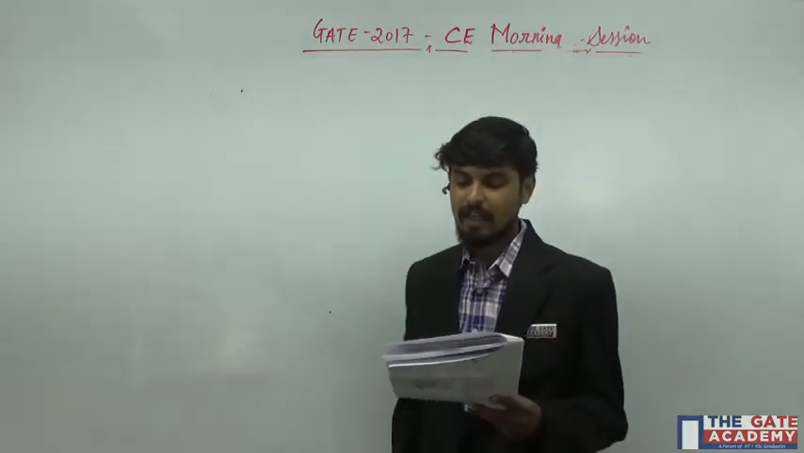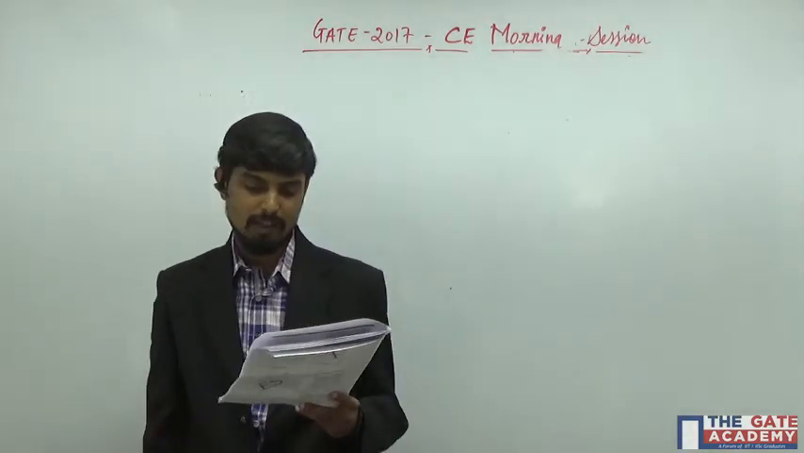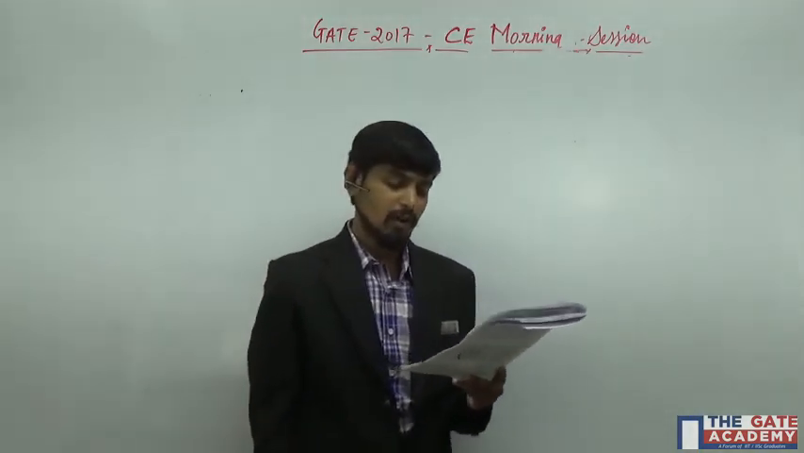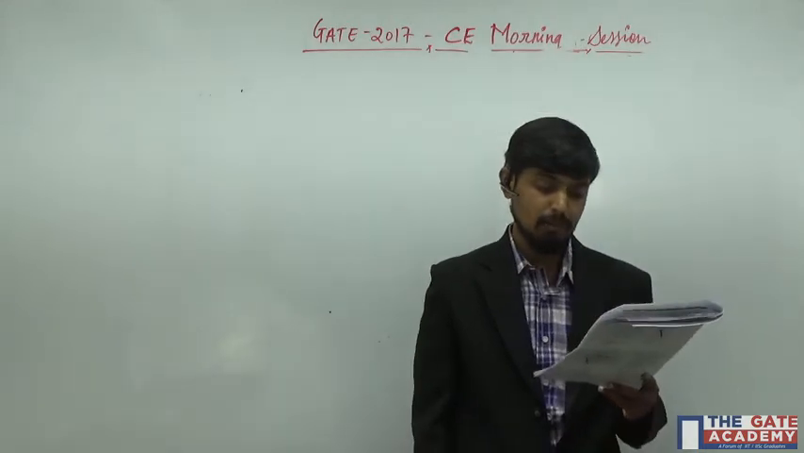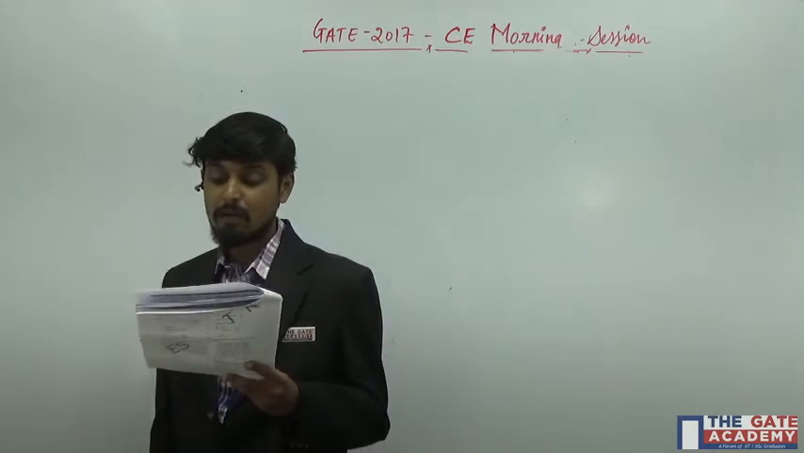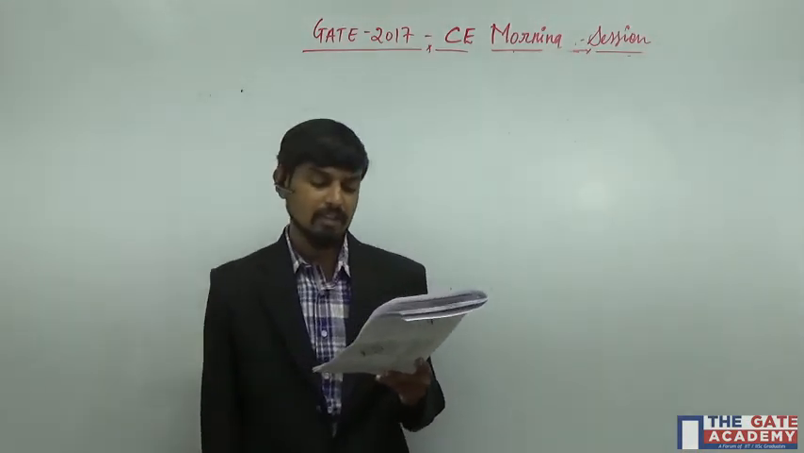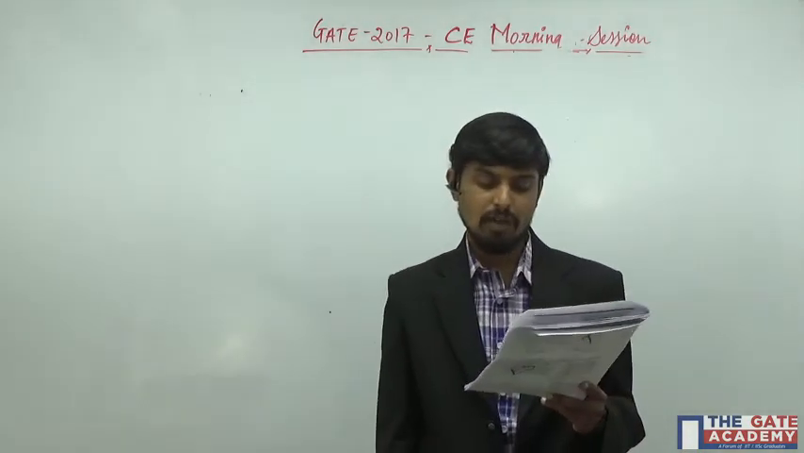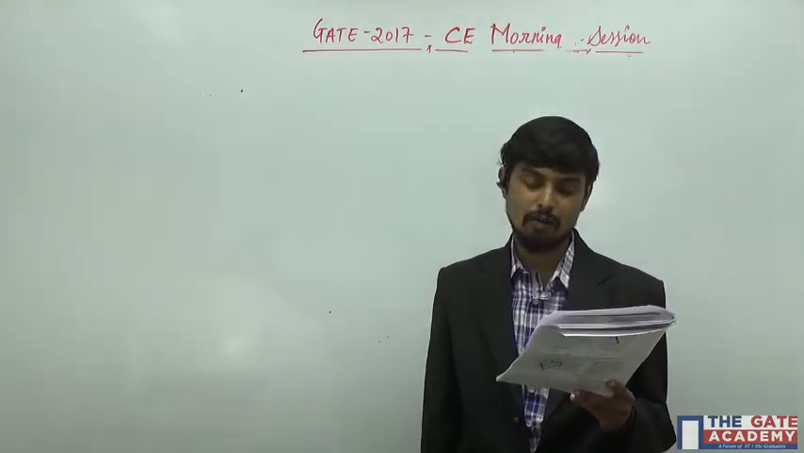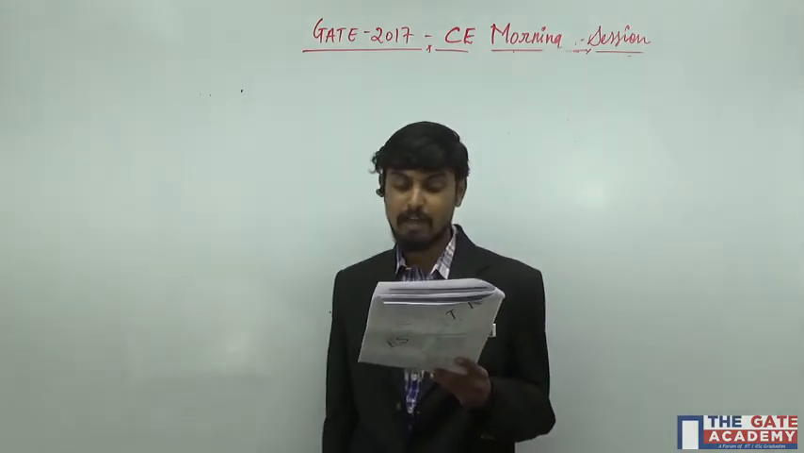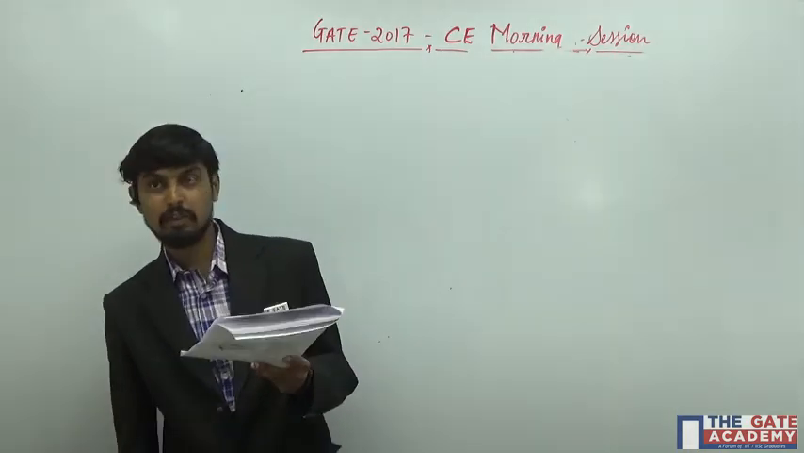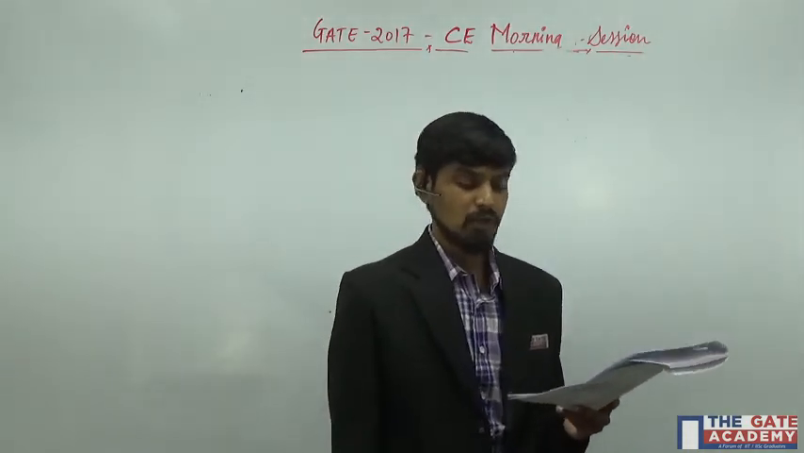A 1 meter wide rectangular channel has a bed slope of 0.0016 and Manning's roughness coefficient is 0.04. Uniform flow takes place in the channel at a flow depth of 0.5. At a particular section, gradually varied flow is observed and the flow depth is measured as 0.6. The gradually varied profile at this section is classified as S1, S2, M1, M2. In those 4 options A, B, C, D, we are supposed to select one.